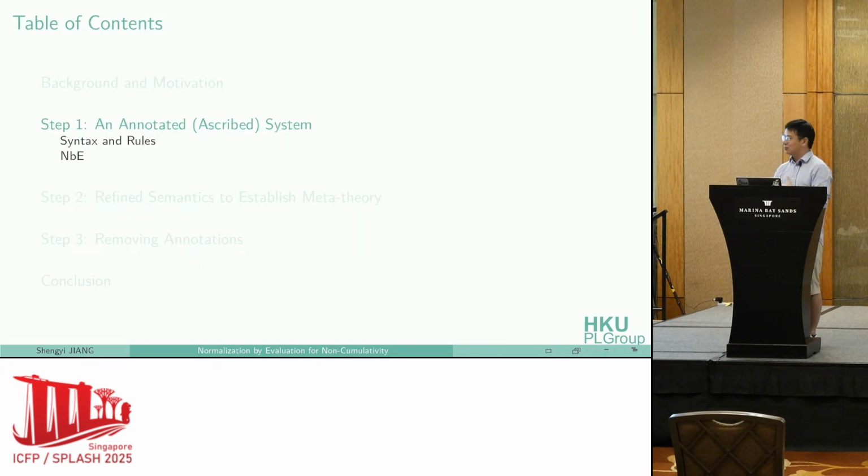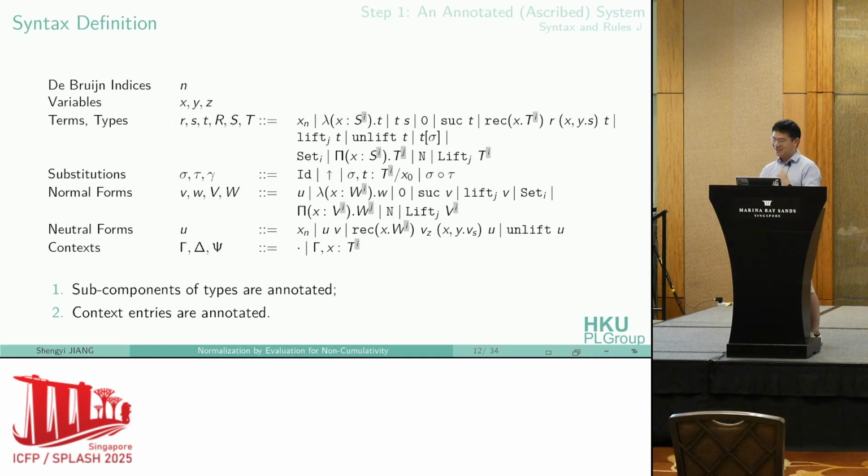So let's get into some technical details. So this is our syntax. Our type system includes pi types, natural number types, and also the lift types and terms we introduced earlier. We also support large elimination on natural numbers. As we also mentioned, Abel's system took the explicit substitution approach, so we also have an explicit syntax for substitutions. And our normal forms and neutral forms are quite ordinary.